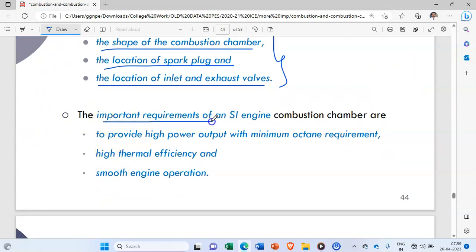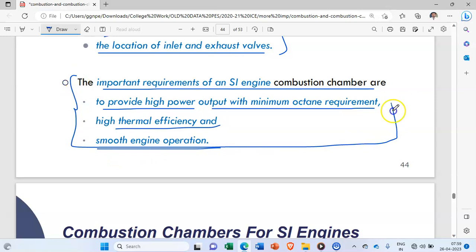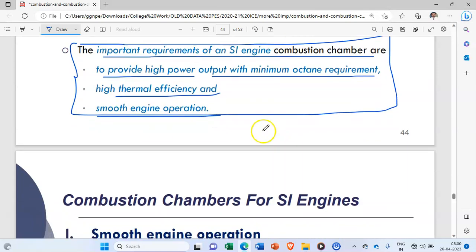Now, the important requirements of an SI engine combustion chamber are to provide high power output with minimum octane requirement, high thermal efficiency, and smooth engine operation. Okay, so from any engine we expect these three things. Okay, high power, high thermal efficiency, and smooth engine operation. Okay, so these are the basic requirements.